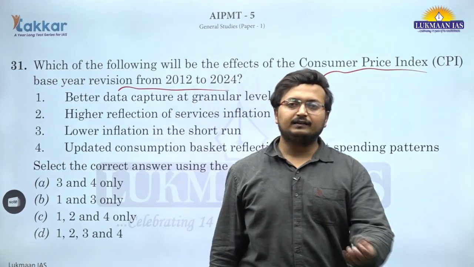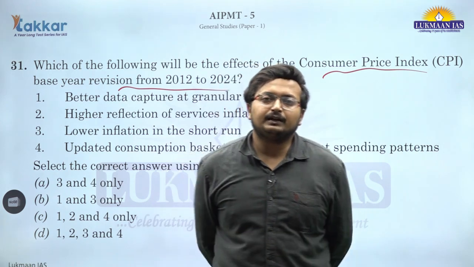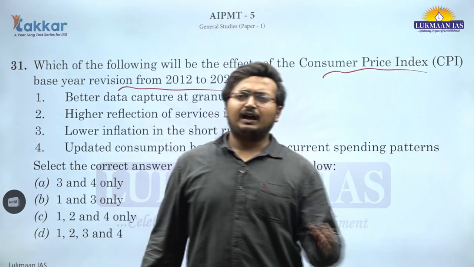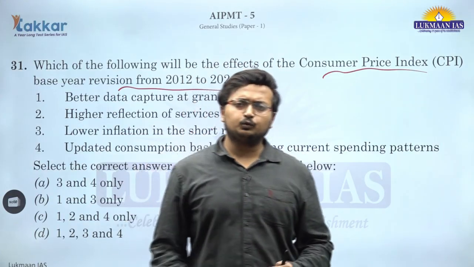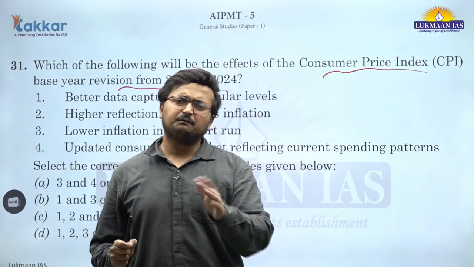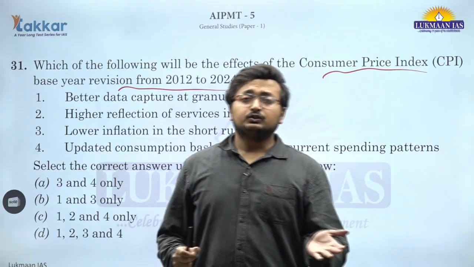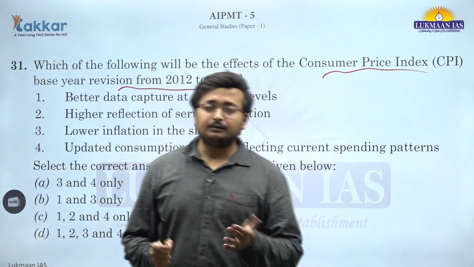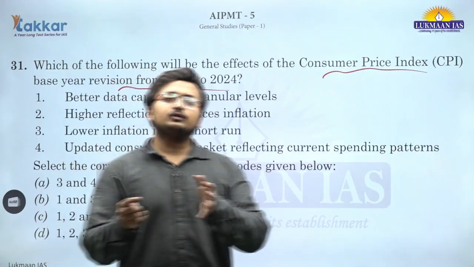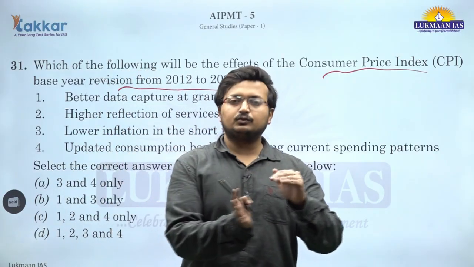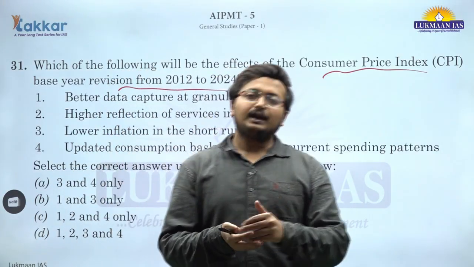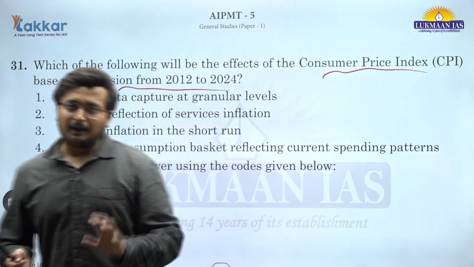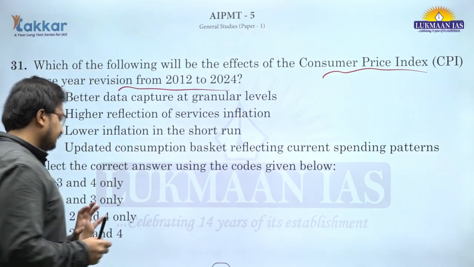We know that recently in February the CPI data for the new base year has been announced, and we have seen that the inflation has picked up to around 2.7, which was around 1.5% last month. So, we can say that inflation adjustment has happened because of base year revision, and also the older articles which we do not consume have been erased, and the newer basket contains articles which are reflective of the pattern of consumption in current times.